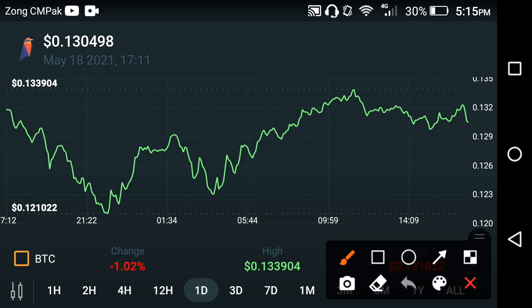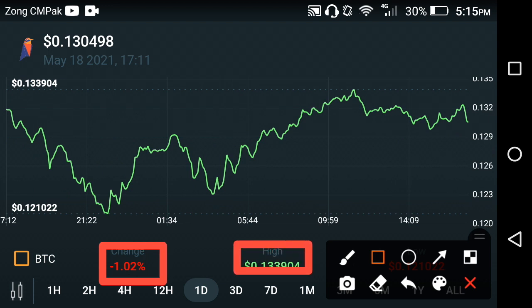Anyways, the price change in the Ravencoin is negative 1.02%, and the highest price is 0.133904 USD, the highest price of the Ravencoin in the last 1 day, the last 24 hours, friends.